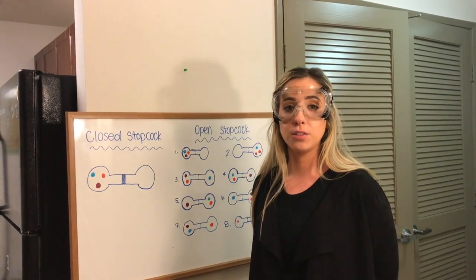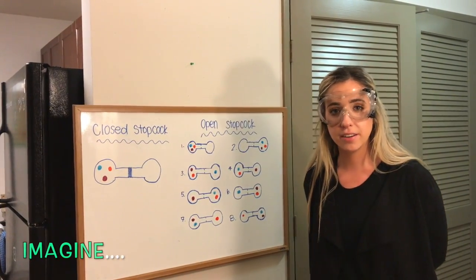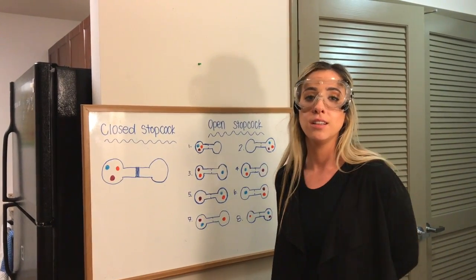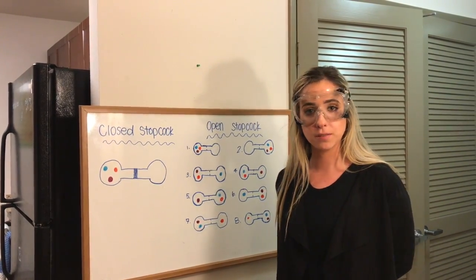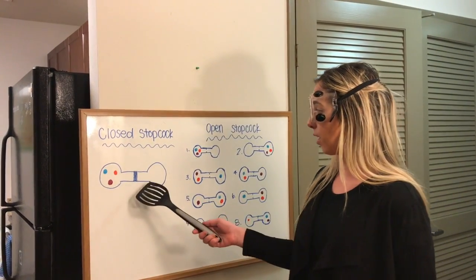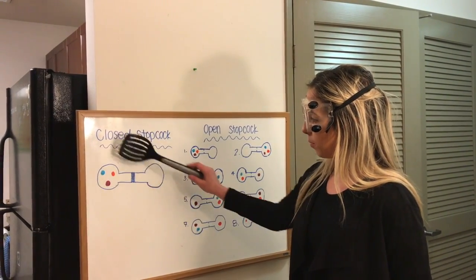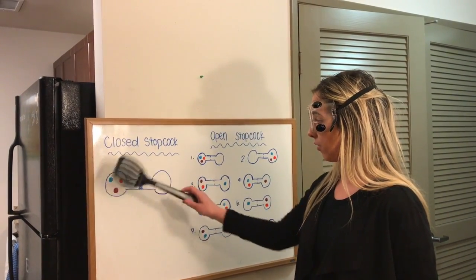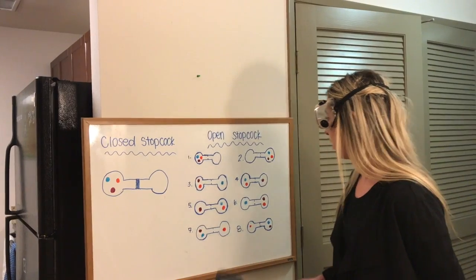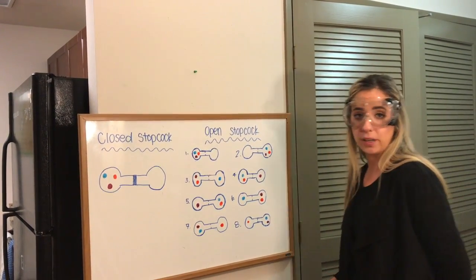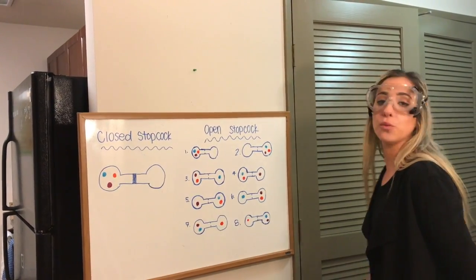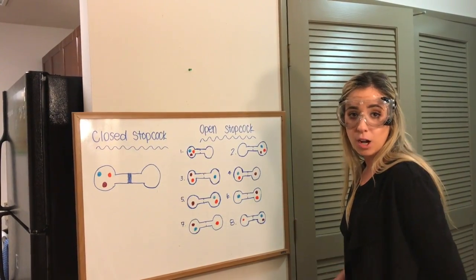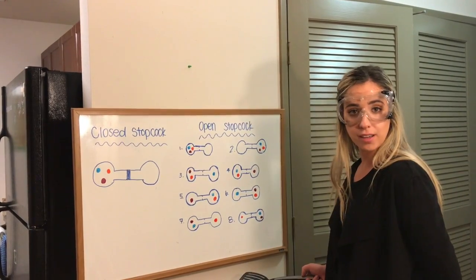Now I would like for you all to imagine two scenarios. Each scenario contains two 1-liter flasks that are connected with a stopcock. Inside are 3 gas molecules. Well, in scenario A here, the stopcock is closed. The molecules here can only move on this side of the flask, making it harder for them to arrange themselves differently. In scenario B here, the stopcock is open. As you can see, there are 8 different ways that these molecules can arrange themselves. More disorder, more randomness, more entropy.